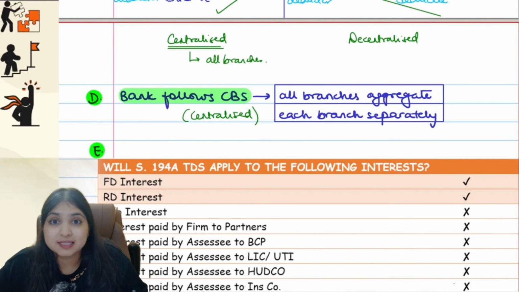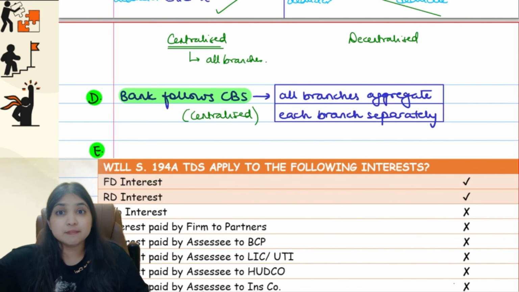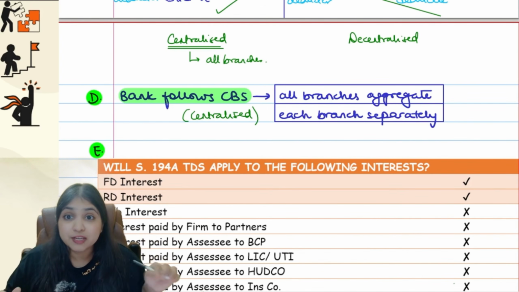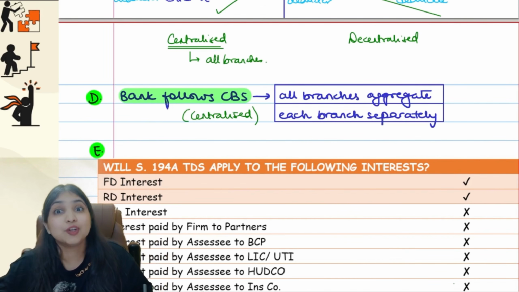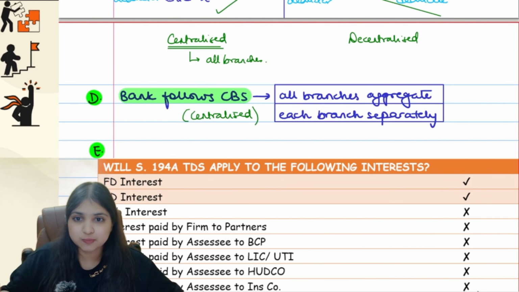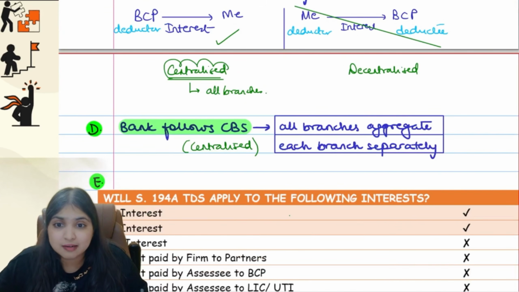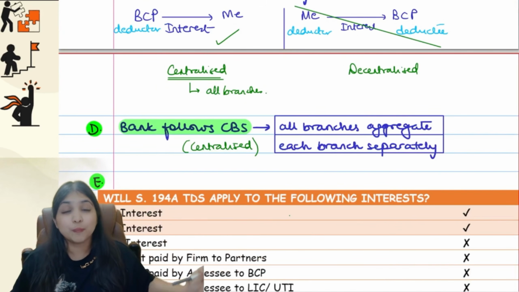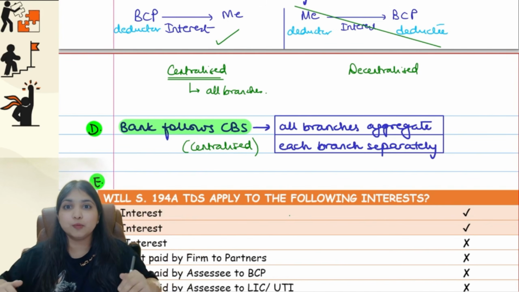Let's take one example. Let's say I have made 5 FDs with 5 different branches of HDFC: HDFC Chennai branch, HDFC Pune branch, HDFC Mangalore branch. Like that, in 5 branches of HDFC, I have made FD. Now, if HDFC Bank is following centralized banking, then they will see the total interest of all the branches put together. So you will find the aggregate interest of all the 5 branches put together. If the aggregate interest is more than the limit, then the bank will deduct tax. So if the bank is following centralized, then you don't treat the branches as separate. Treat the entire bank as one single unit. So all the branches put together, whatever interest they have to pay me, a single calculation they will do.